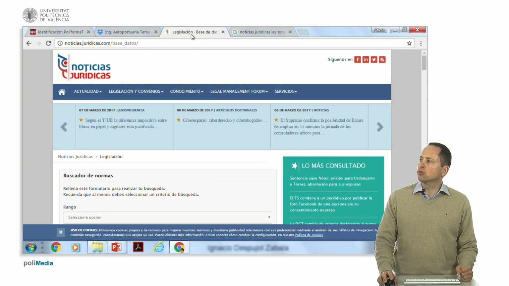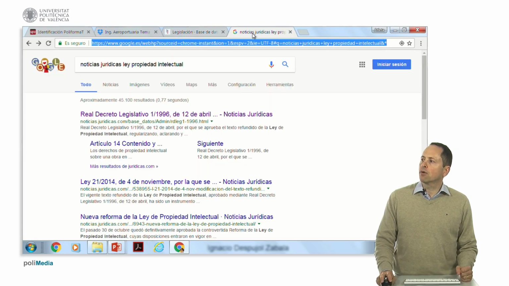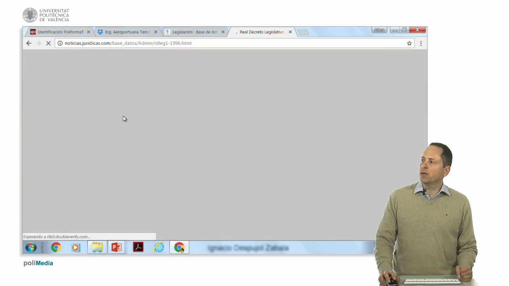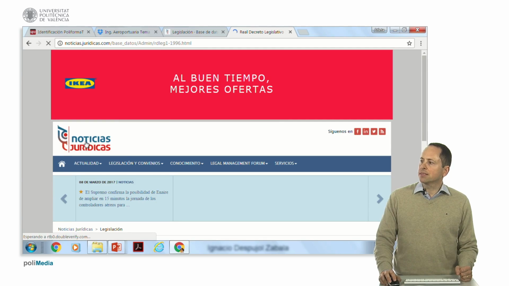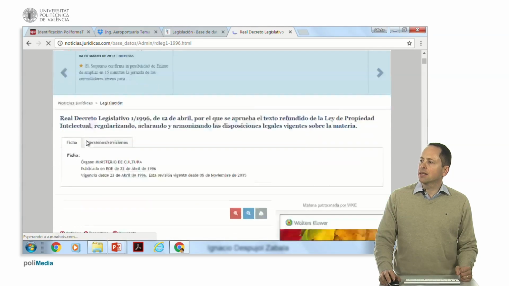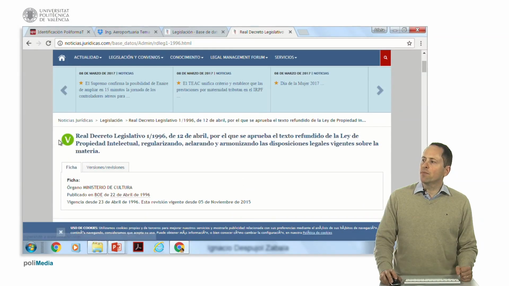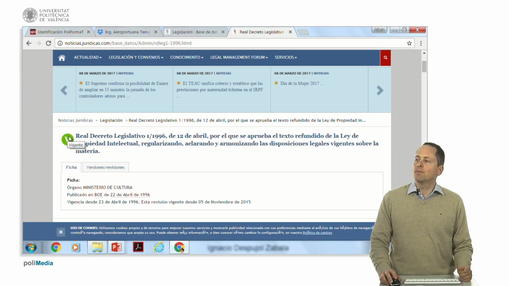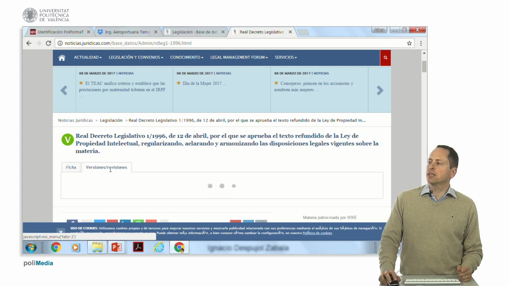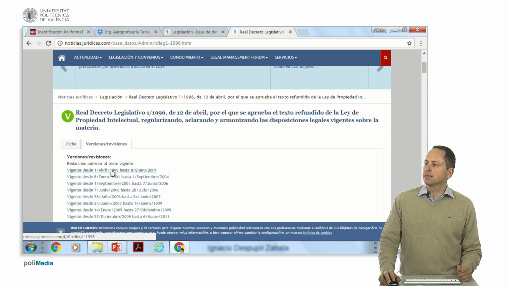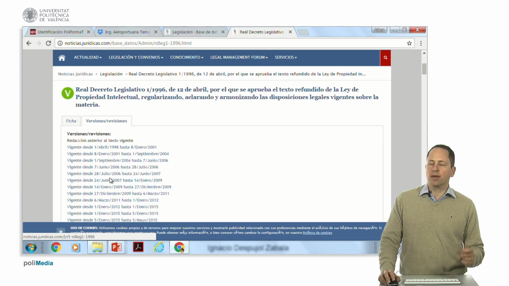I usually search, instead of using the search engine, I usually put the law I want to search, and legal news in Google, for example, legal news, intellectual property law in Spain, and here I get directly the legislative decree if I click on it. It will come up. Here you go. It will indicate in green if it is enforced. If not, it will tell me. Here we can see the revisions of the regulation, from when until when each one of them has been enforced.